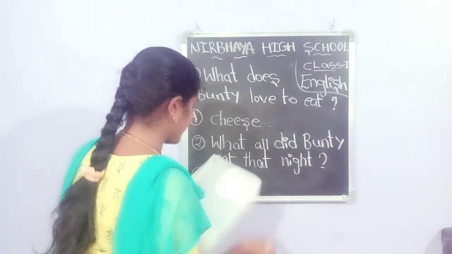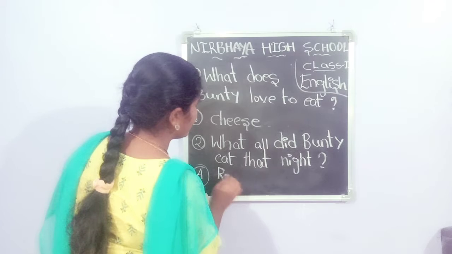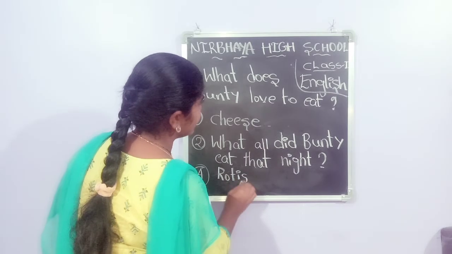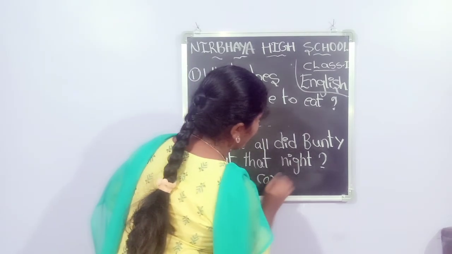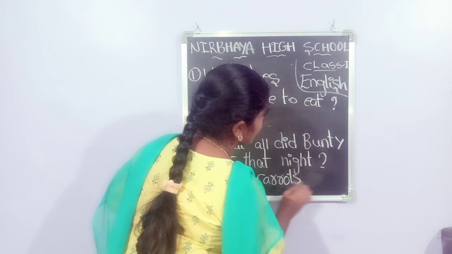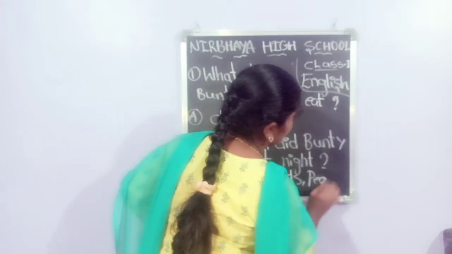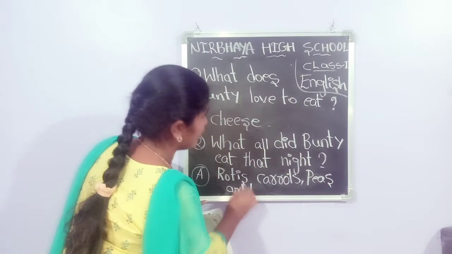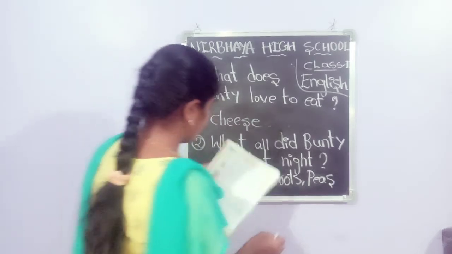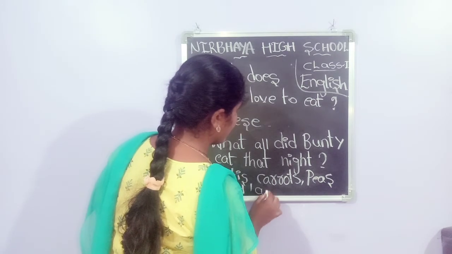So we have to write rotis. R-O-T-I-S, rotis. Next one, carrots. C-A-R-R-O-T-S, carrots. Peas, P-E-A-S, peas. And, A-N-D, and. Next one, a banana.